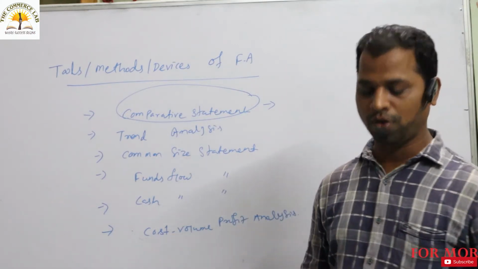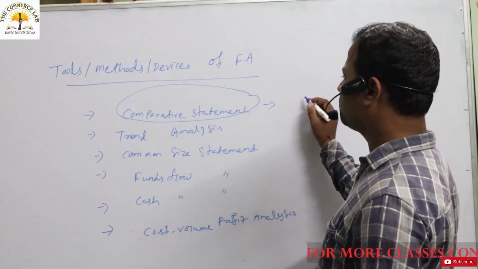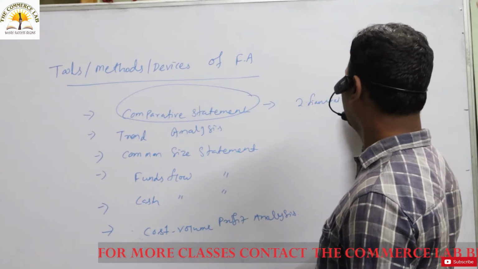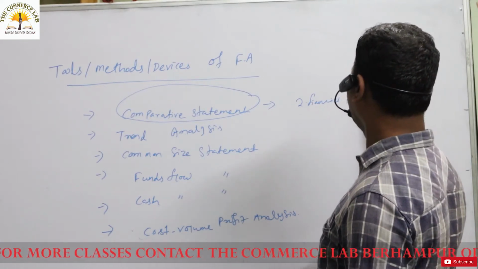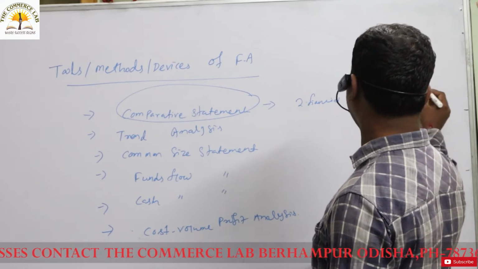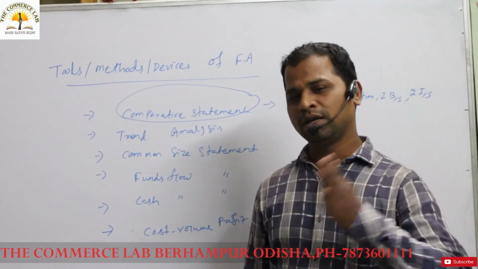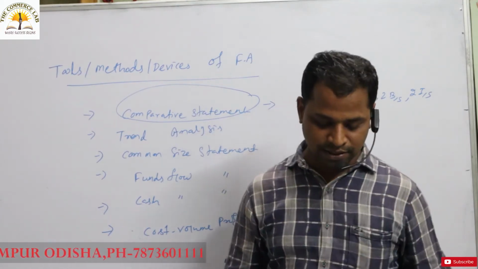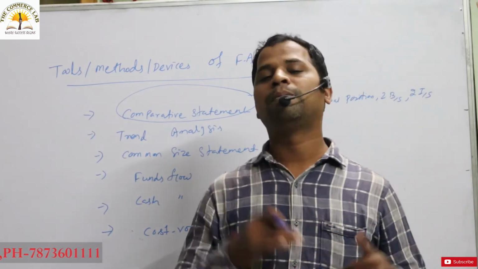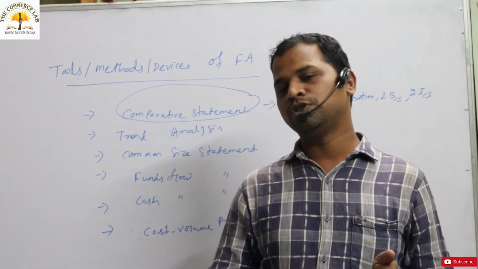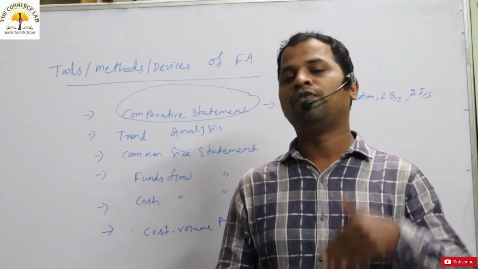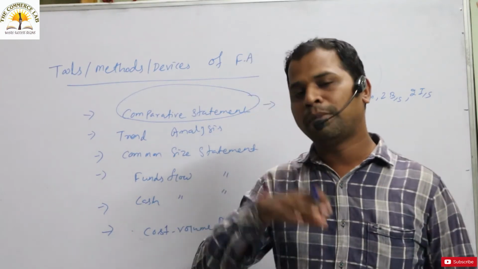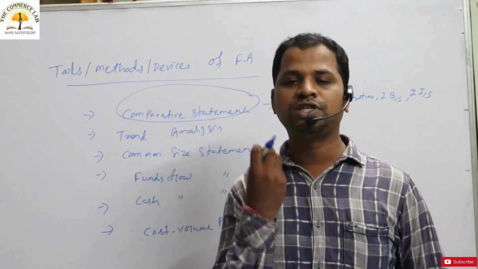In the comparative statement there are two financial positions: two balance sheets, two income statements, two years. You have to compare the financial position of this firm across several years, from one year to another year, and compare the magnitude and direction of its financial position.